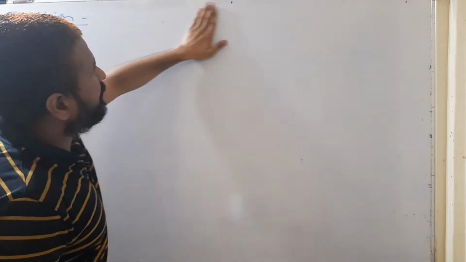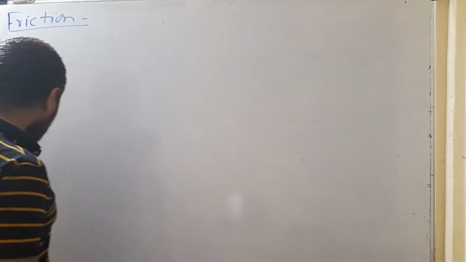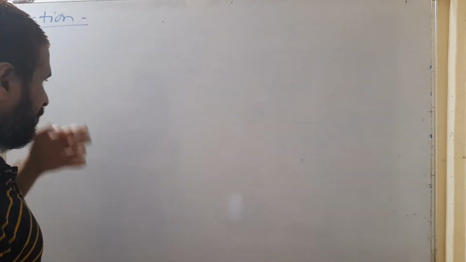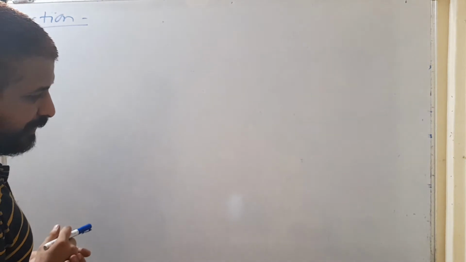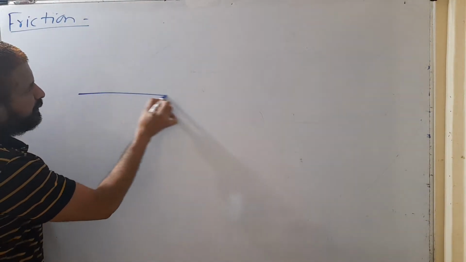So on a horizontal surface, friction. Normally, when we were solving the problems on the law of motion, at that time we were not considering the frictional force. At that time, हम consider करते थे कि that surface is perfectly smooth surface. But normally, what happens if a surface is like this?